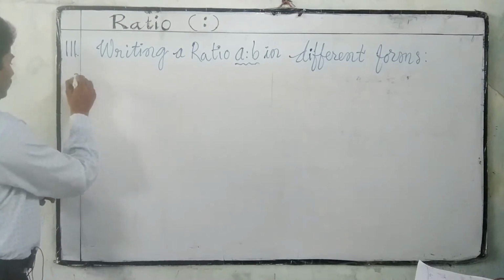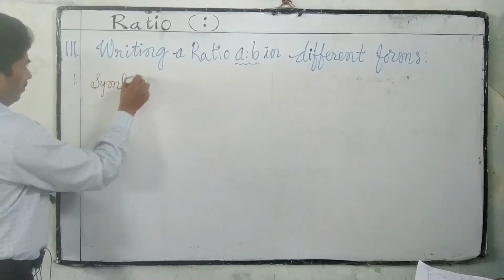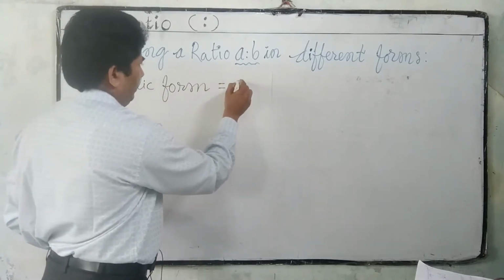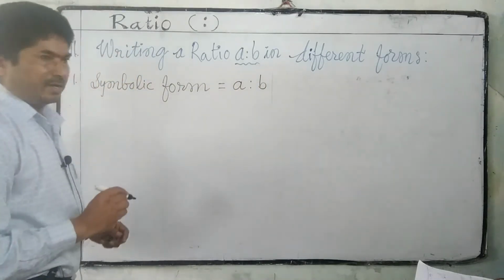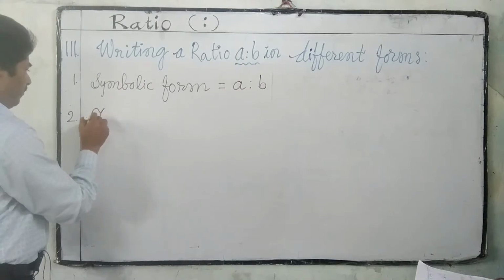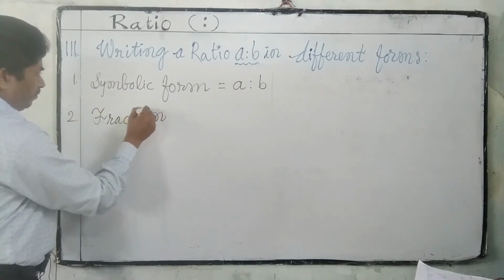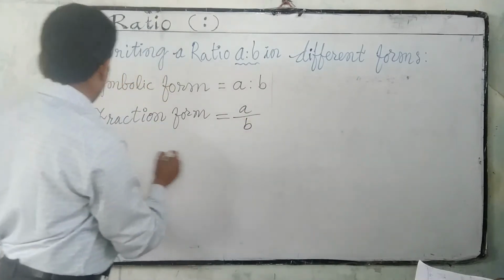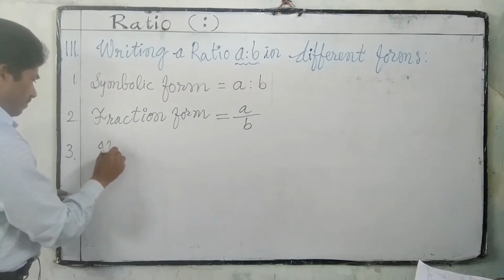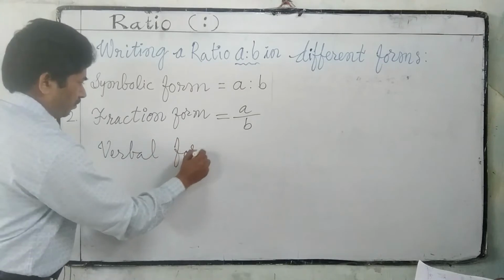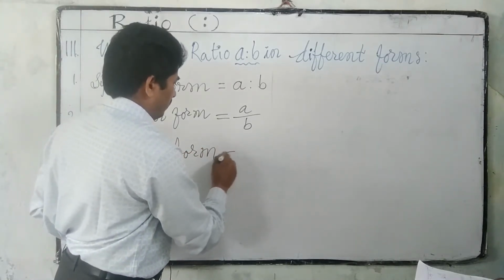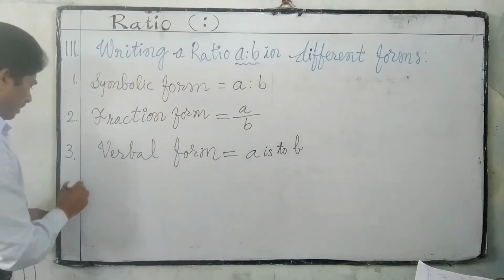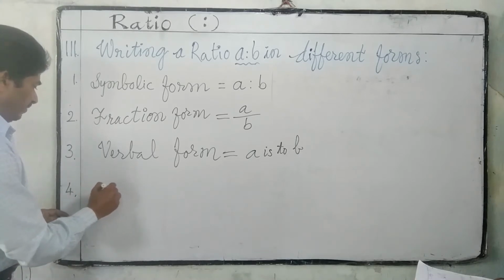They are: first one, symbolic form, A is to B. Second one, fraction form, A by B. Third, verbal form, A is to B. And also we can write it in division form.